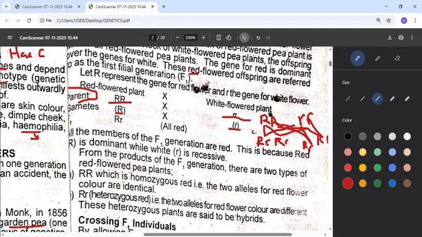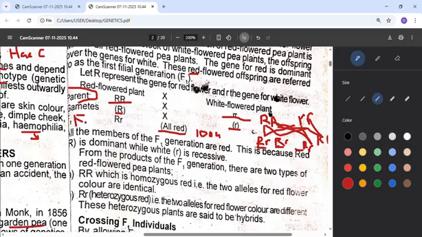Small r is recessive, that means it's not showing, but the one that is showing is the big R, and that's why we call them all red. The four of them are red, or you say they are 100% red. Four of them are red. Now all these children, all the products of that crossing of red and white, the four of them, we call them F1 generation.